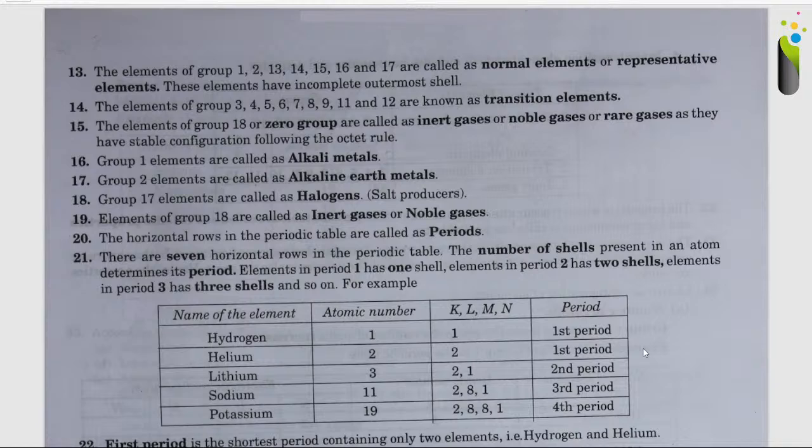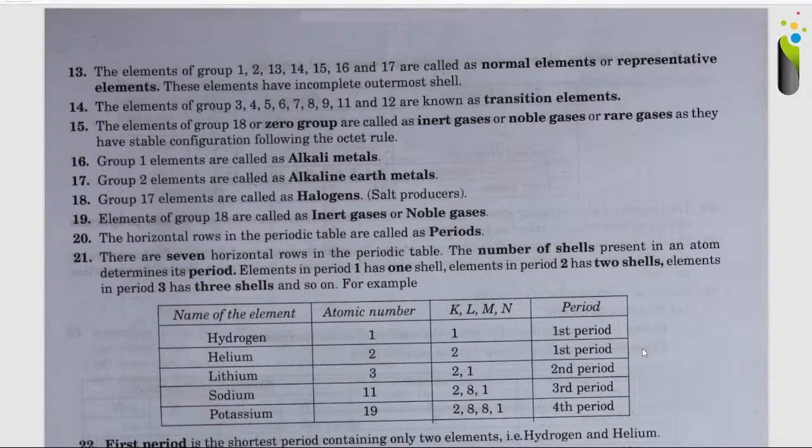So coming to the next point, that is point number 14, the elements of the group 3, 4, 5, 6, 7, 8, 9, 11, and 12 are known as transition elements. So you need to remember which are the transition elements. I repeat, 3, 4, 5, 6, 7, 8, 9, 11, and 12 are known as transition elements.